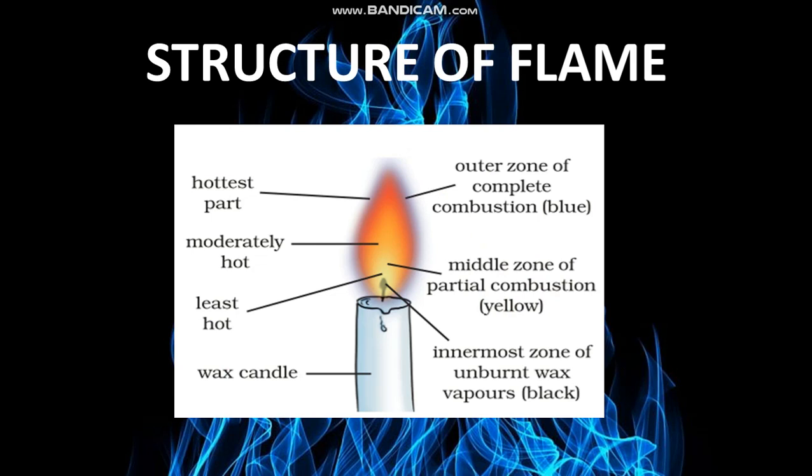The innermost zone is the least hot part of the flame. In other words, we can also say that the innermost is the least hot region of the flame. Okay, and that's why it's black in color. Hope the zones of the candle flame are clear to you, students.